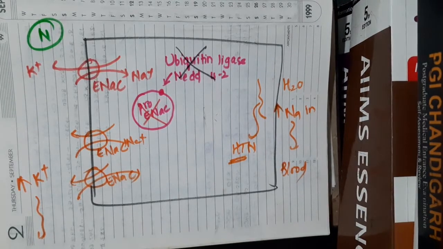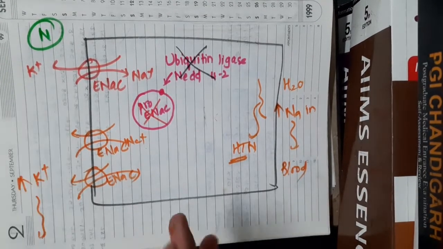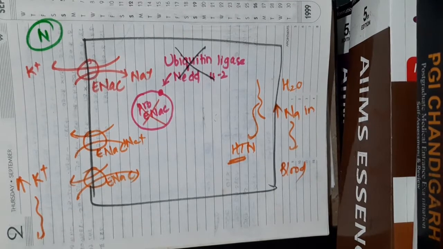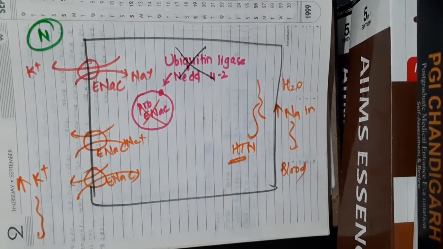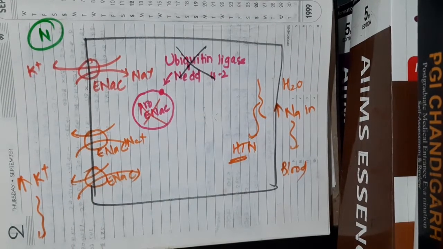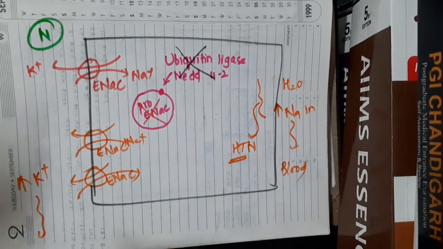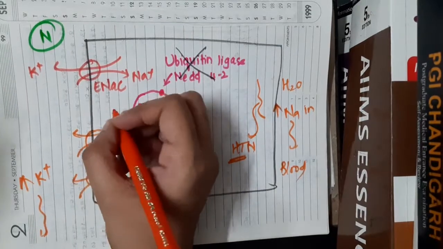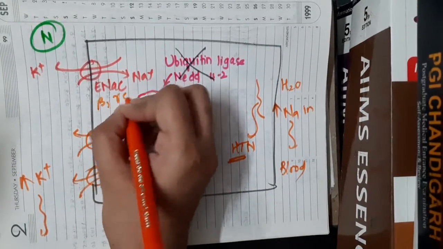So this syndrome we are talking about is Liddle syndrome, which causes hypertension due to the defect in this ubiquitin ligase NEDD4-2 and also the defect in the beta and gamma subunits.